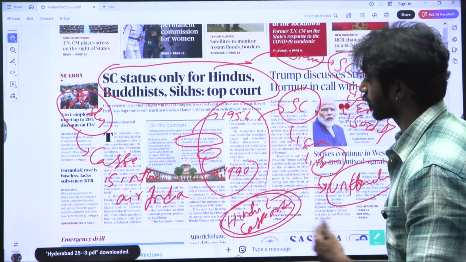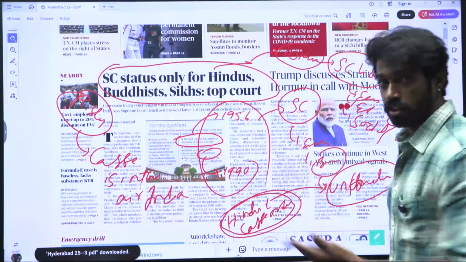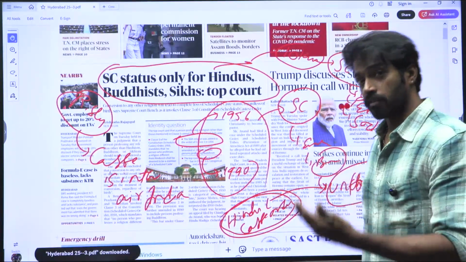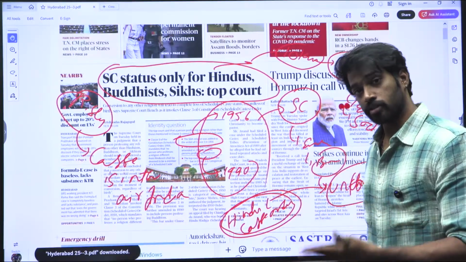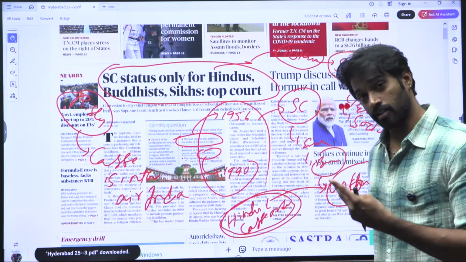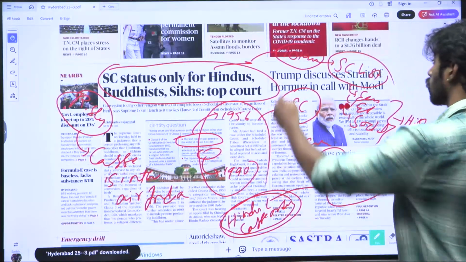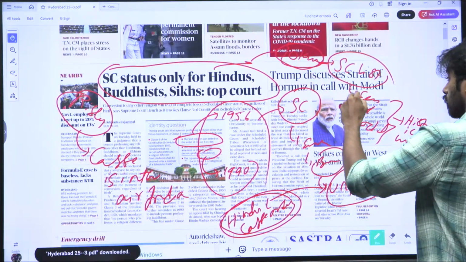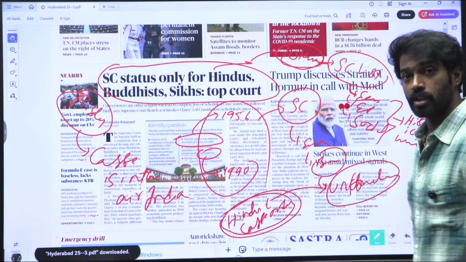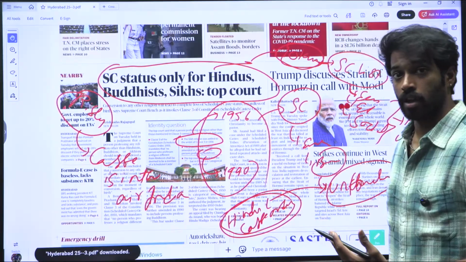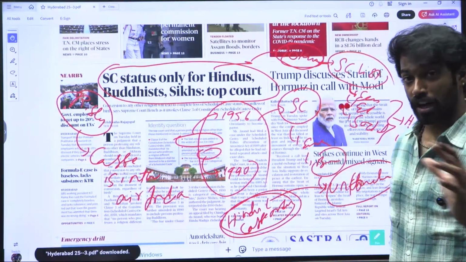Right, one is that only 3 religions are able to avail the benefits of scheduled caste: Hindus, Buddhists, and Sikhs. And secondly, the Lokur committee, while making up the list, considered economic, educational, and social backwardness that stemmed out of the historical injustice called untouchability.